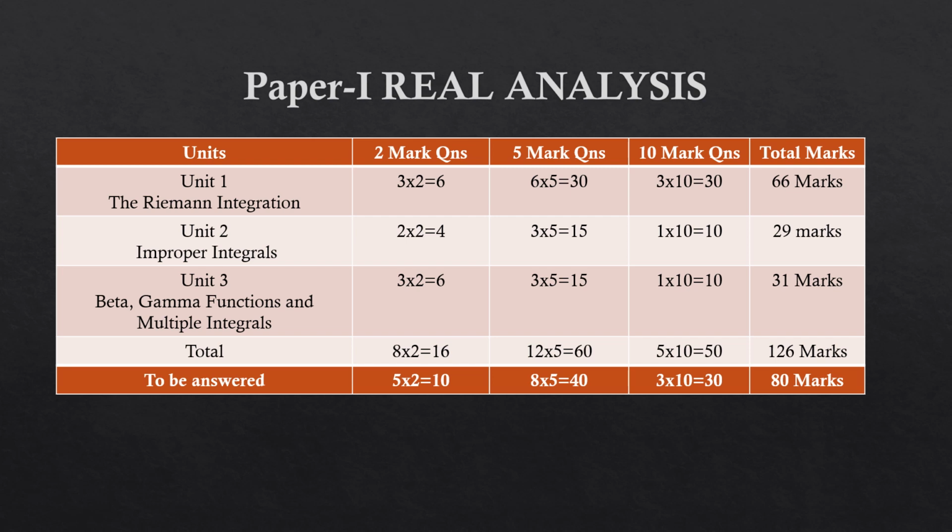The third unit carries 31 marks, out of which 3 2 marks questions, 3 5 marks questions and 1 10 marks question. Totally the question paper will have 126 marks, but you have to write only for 80 marks. A lot of choices will be there in the question paper, so go through topic wise weightage and prepare thoroughly.